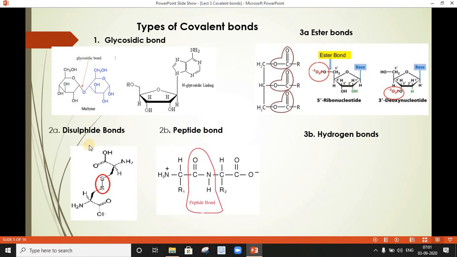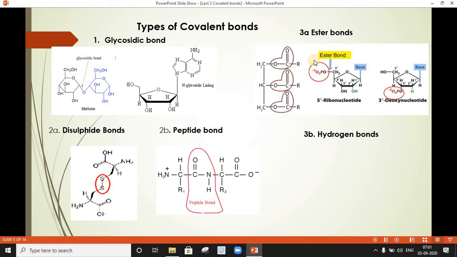In the same way, the disulfide bond which I am talking about is again present in proteins, and this is a weak covalent bond formed between two thiol groups, that is the SH group. Now here can you see this SH group? These are the two thiol groups. The best example is cysteine residues. The example which I have quoted is between two cysteine molecules. This is the strongest chemical bond present in the protein. An example is insulin, which is stabilized by disulfide bridges.